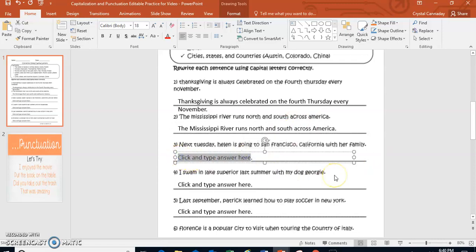All right, look at number 3. Next Tuesday, Helen is going to San Francisco, California with her family. So if you have somebody in the room with you, tell them what should be capitalized. All right, very good. Tuesday should be capitalized because it's the day of the week. And Helen should also be capitalized because it's the name of a person. San Francisco, California should also be capitalized because it is the name of a city and a state.